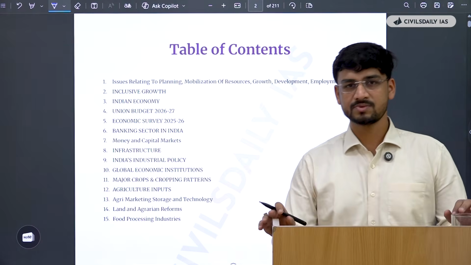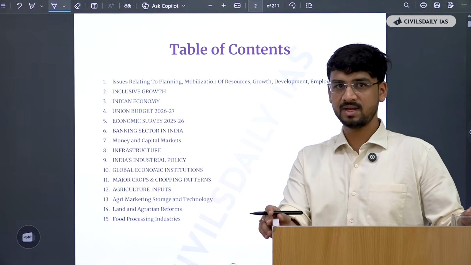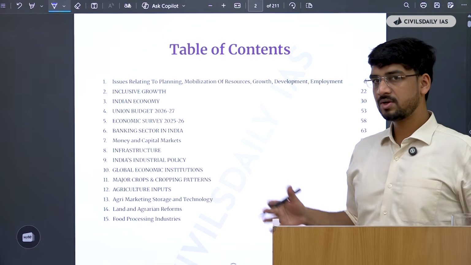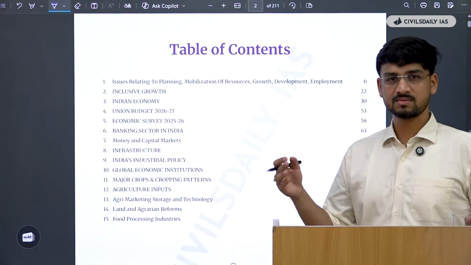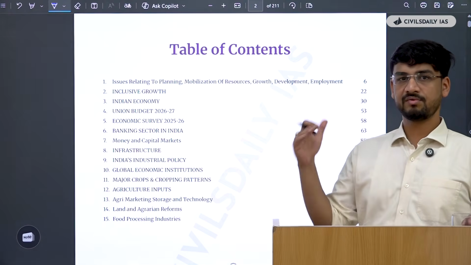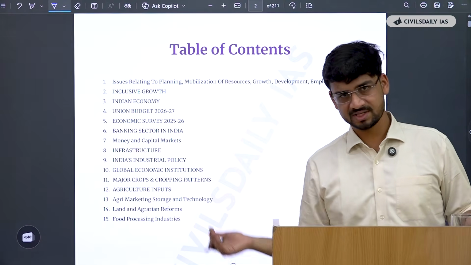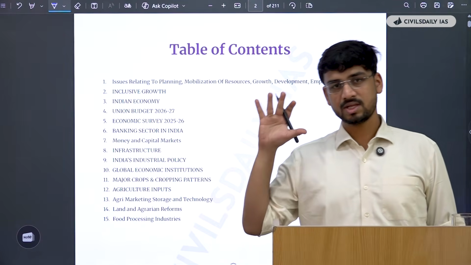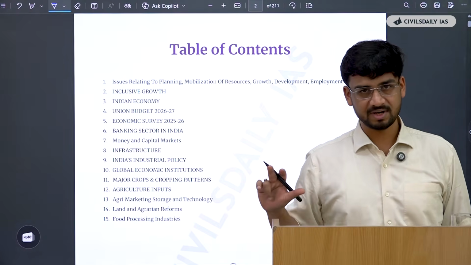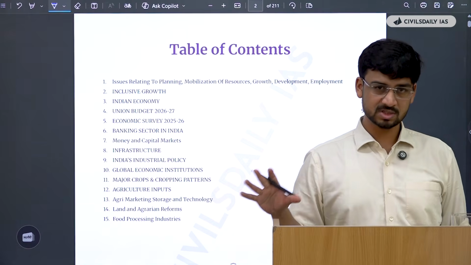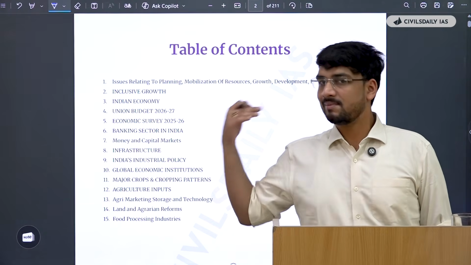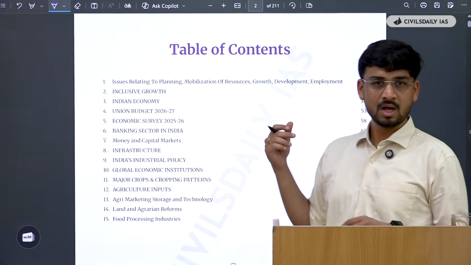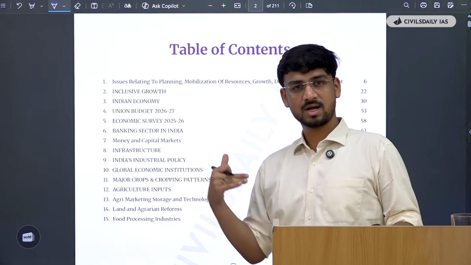What we have to ensure is that we are not at a relative disadvantage in the main paper. For that, we have to prepare these 10 topics very comprehensively, so that even if a bouncer question comes, we can handle it, because nobody can prepare very comprehensive notes in economy. As I said, in GS3, agriculture and internal security are the only two topics in which you can prepare very exhaustive notes from which you can exactly replicate in your examination paper. So we'll look topic by topic at how we can use these notes to make our answers look better.